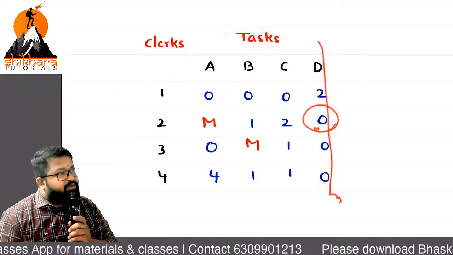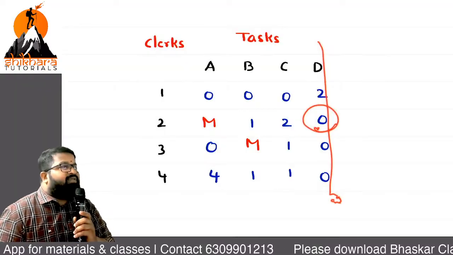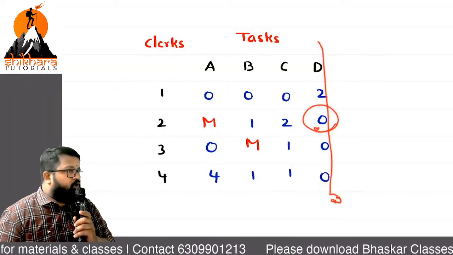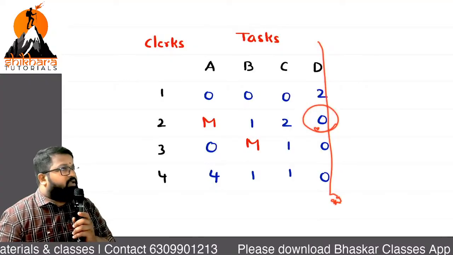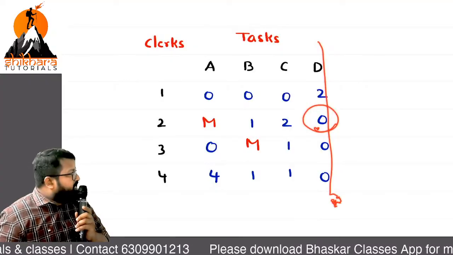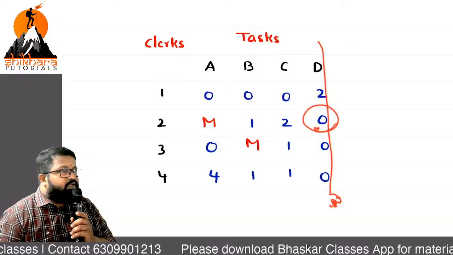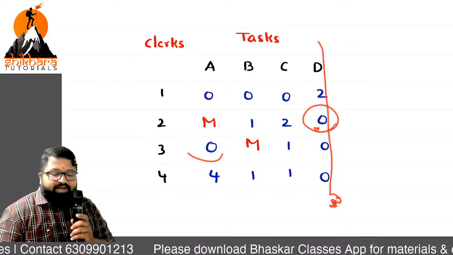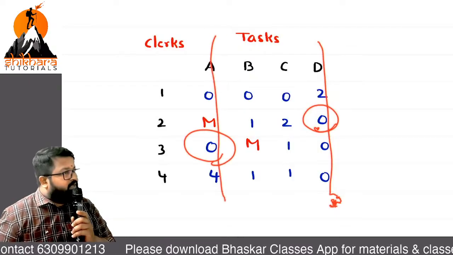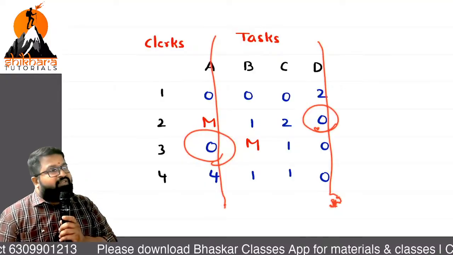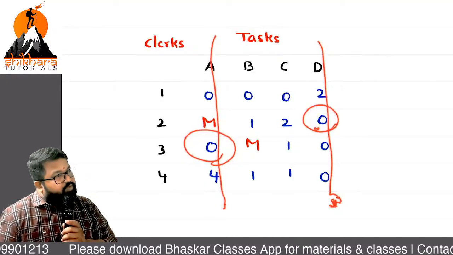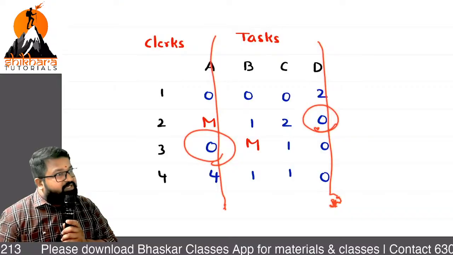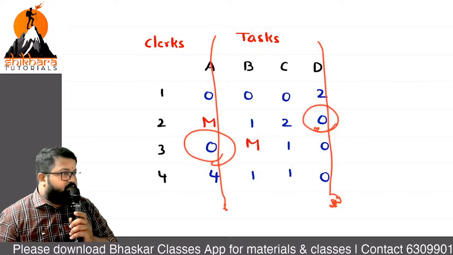Now what is the next step? I am going to any other row, next in order. Do not jump here and there. Go with the order. When I am going with the order, is there any single zero in the third row? Single zero. Mark it and cancel the column. Is it clear? Now is there any other row with a single zero?